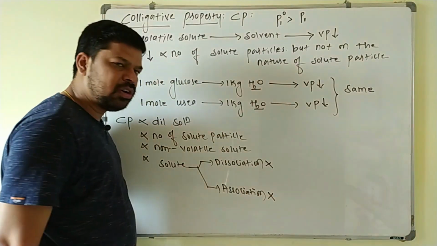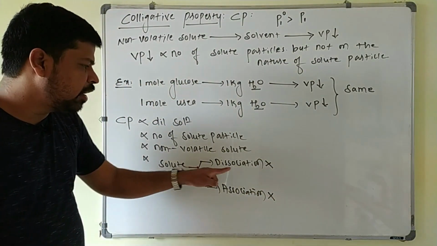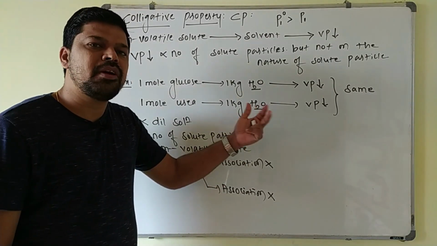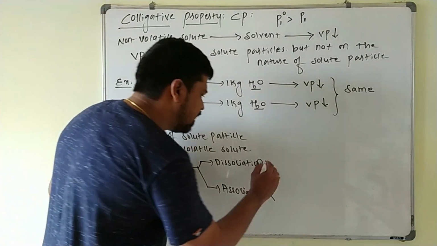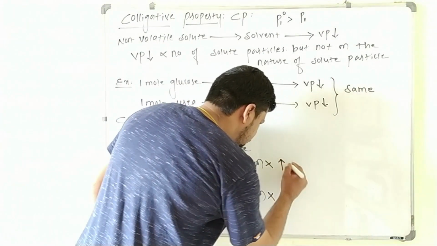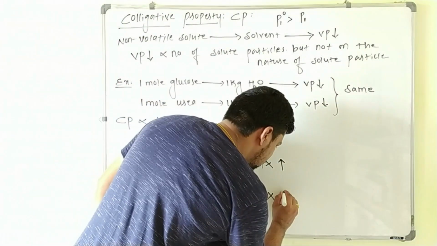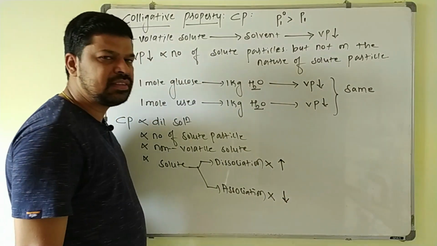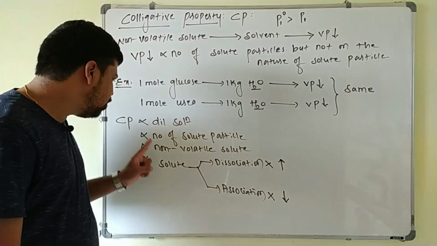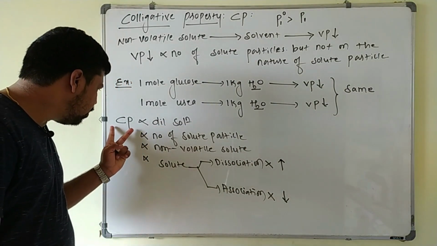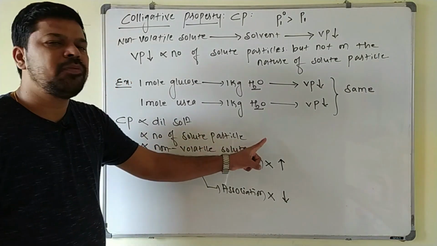Okay, because if the added solute undergoes dissociation, one particle becomes two particles, or it may become three particles, the number of particles increases here. If the solute undergoes association, number of particles decreases here. So increase or decrease in the number of particles will change the colligative property values here, because colligative property depends on what? The number of solute particles.